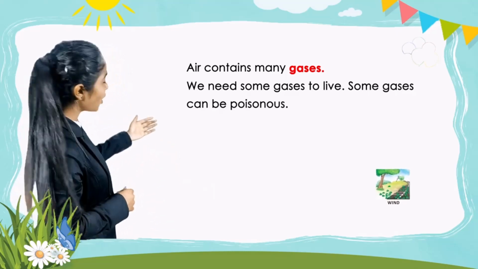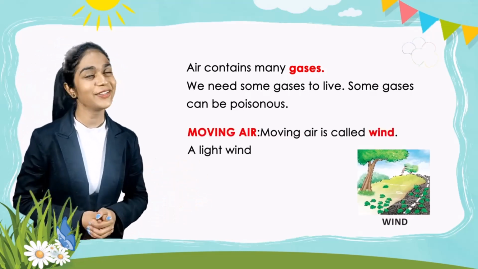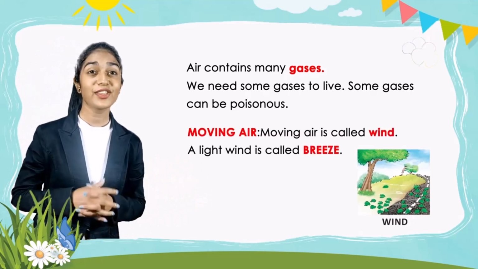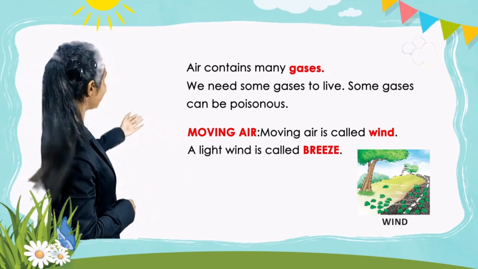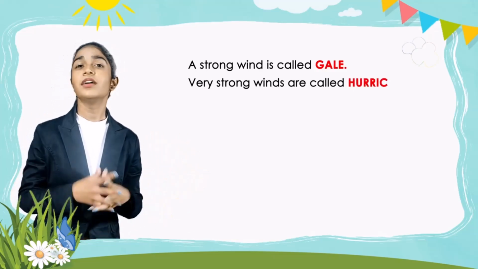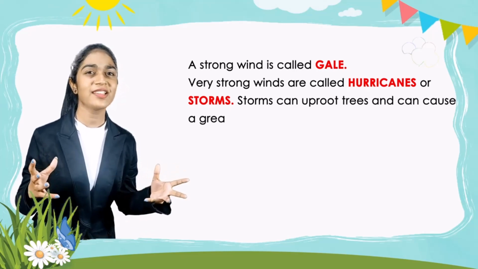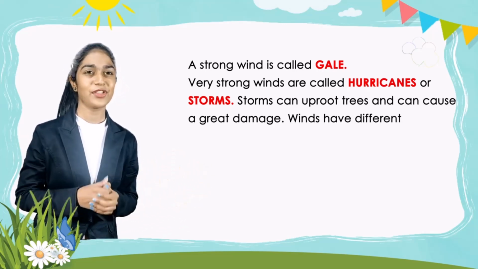So, here is a picture of wind. Moving air. Moving air is called wind. A light wind is called breeze. So here is the picture of wind. A strong wind is called gale. Very strong winds are called hurricanes or storms. Storms can uproot trees and can cause great damage.